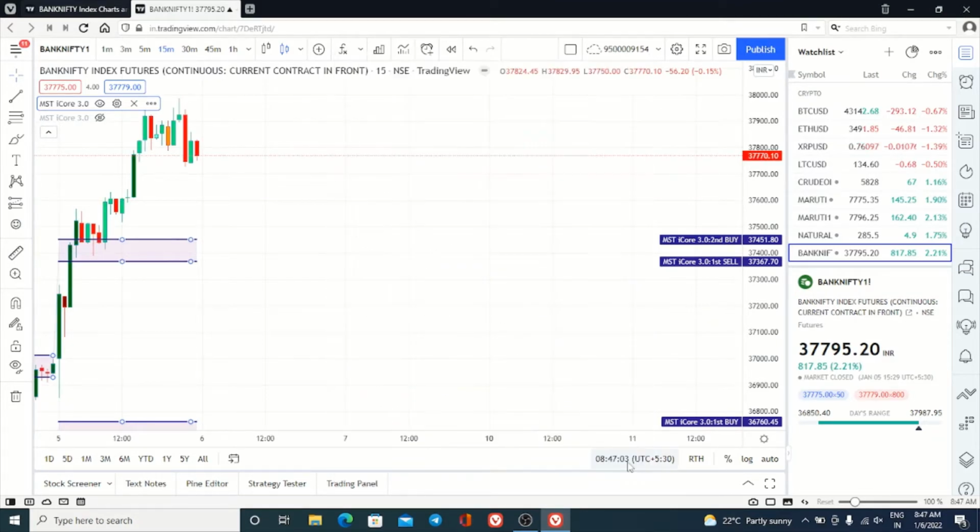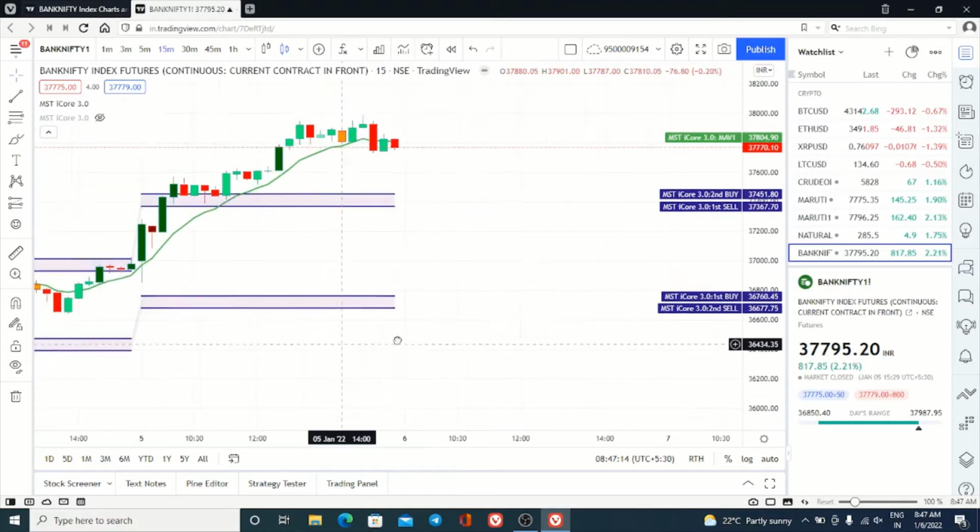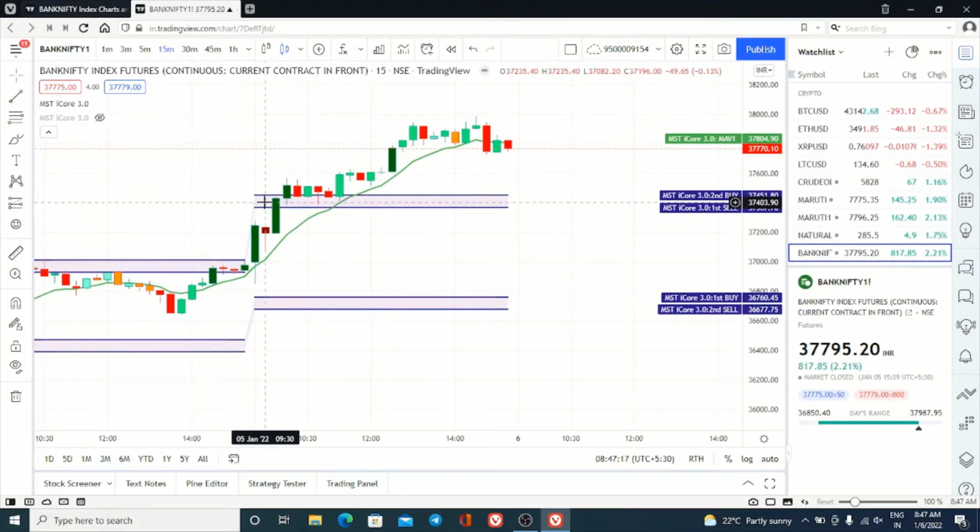We have clearly mentioned, and we keep on telling, if the first candle has good volume, see the volume, it is very dark green, then you have to avoid that day's first sell. Similarly, the breaking candle of our sell entry is also a Marubozu candle, which means there is no tail on the top or the bottom, so buyers are ready to buy at any price. Whatever price they are getting, they are ready to buy. So this also indicates that we should not go for the first sell.